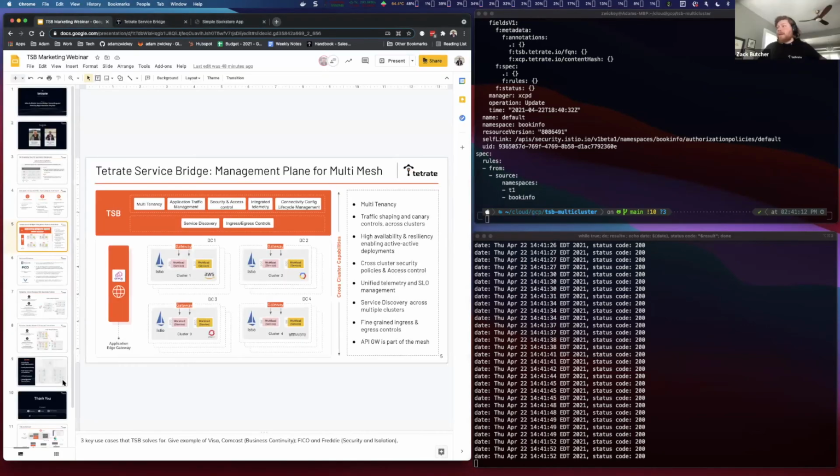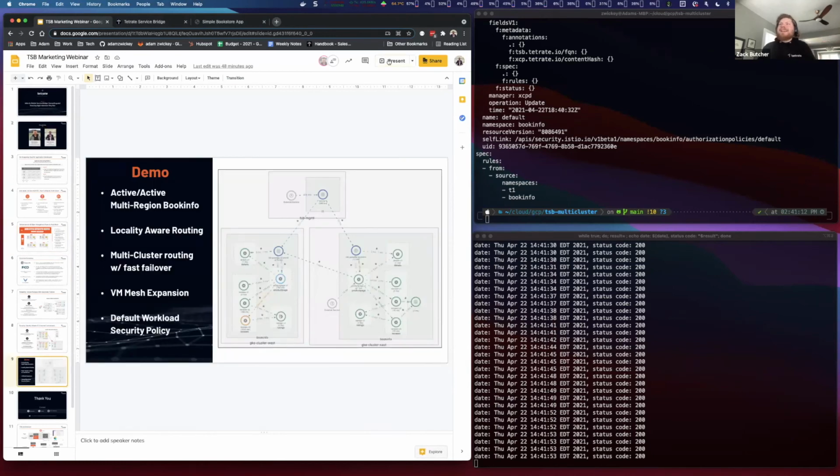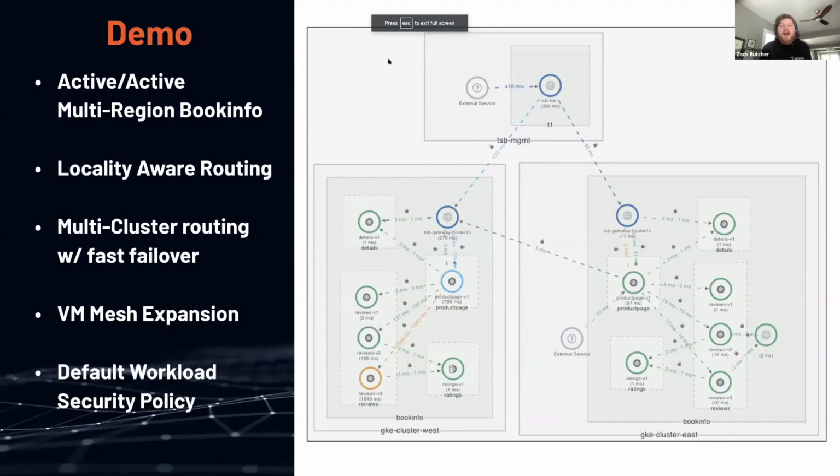And one final thing I'll call out, sorry, Adam, is that as we look at that policy, which listed T1 and the book info namespaces, we know how to fill those in because of the selectors. But that's also specialized to the local cluster, right? So Adam, for example, in that config, we wildcarded the cluster names and listed specific namespaces.